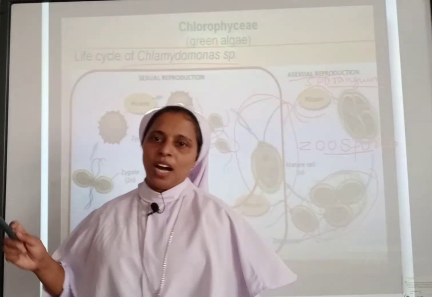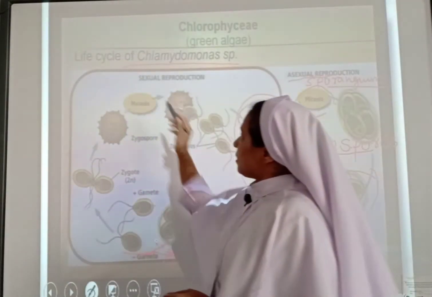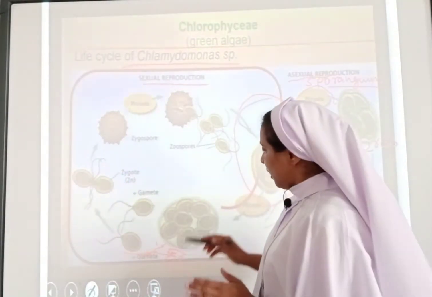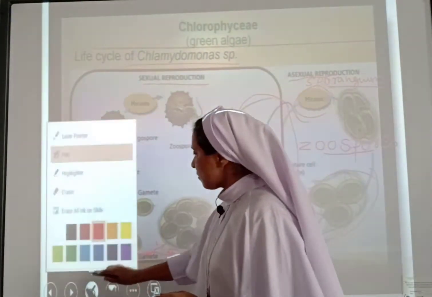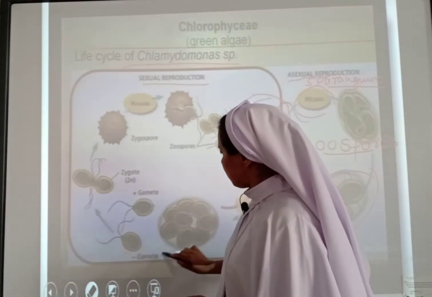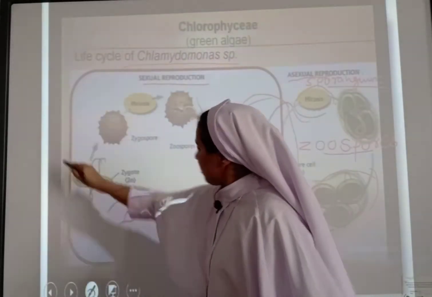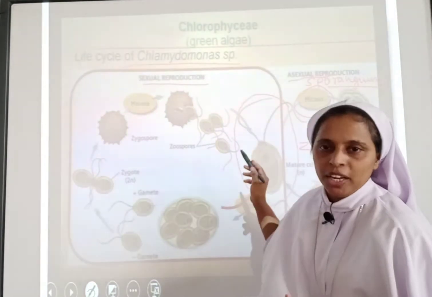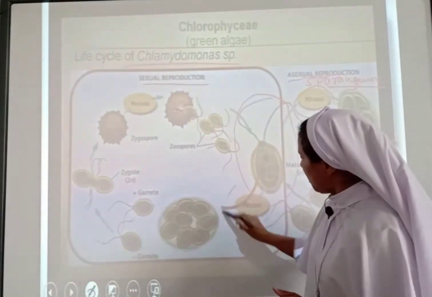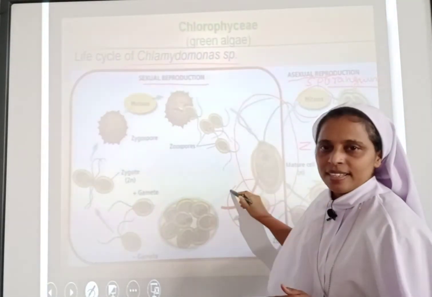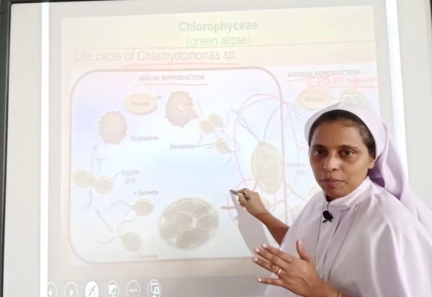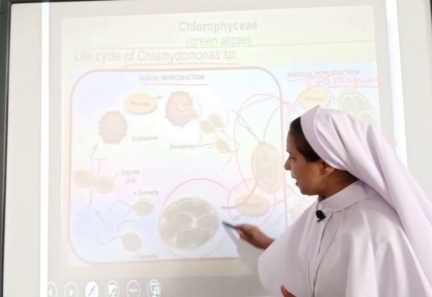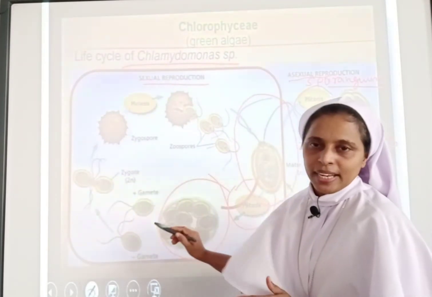Now let's pay our attention to the sexual mode of reproduction. Here what happens? The mature Chlamydomonas species will be undergoing a process known as mitosis, and they will be releasing gametes.